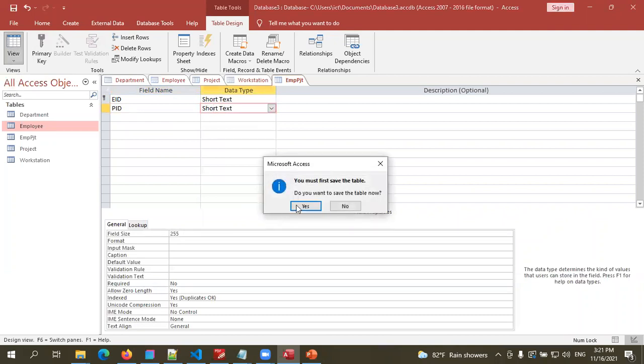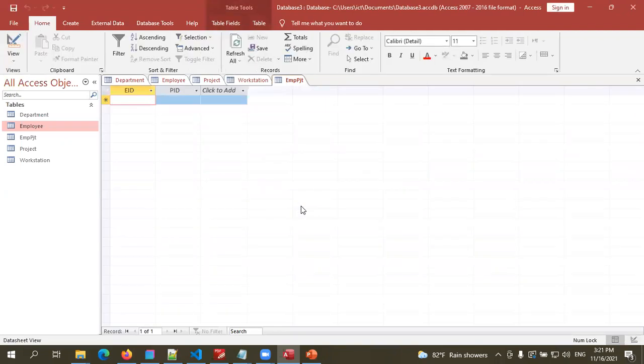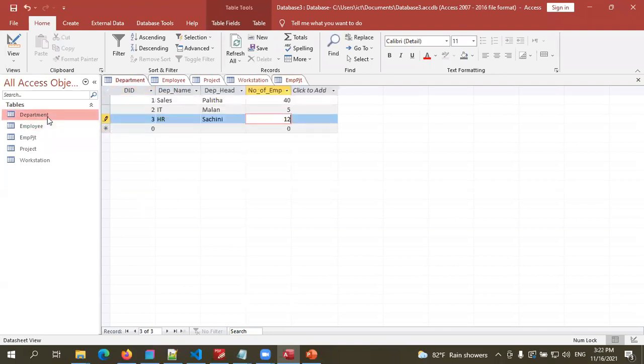Okay. Now, children, what we did here, we just created some tables. Last day also, you learned how we can create tables. Now we're going to learn how we can enter data and link these tables, right? Now, children, in the department table, there are no foreign keys, only primary keys.